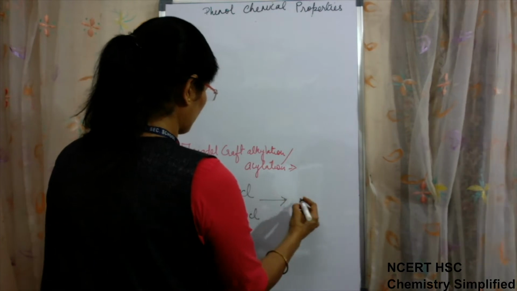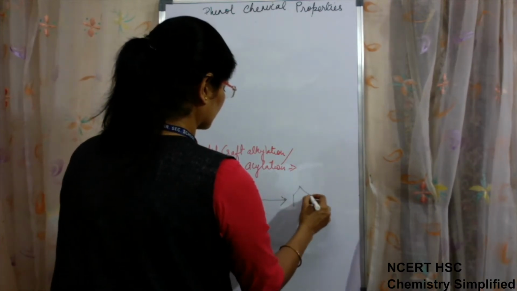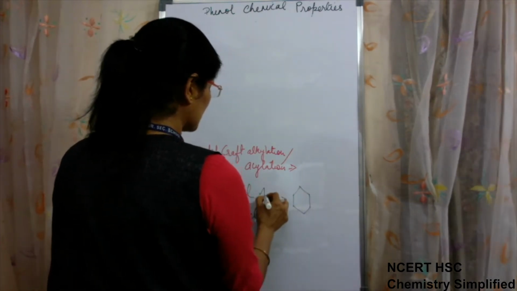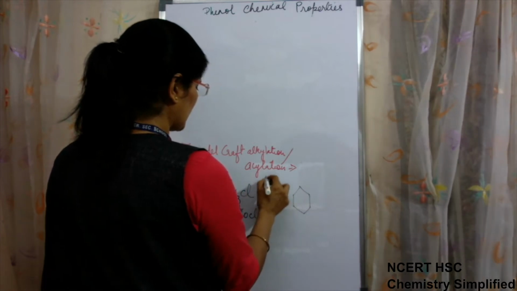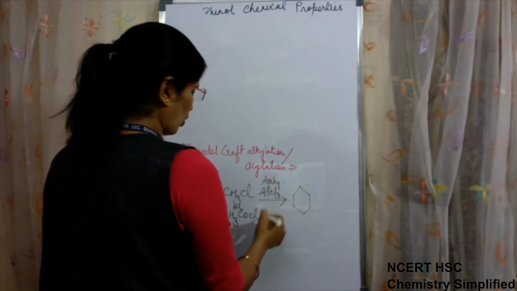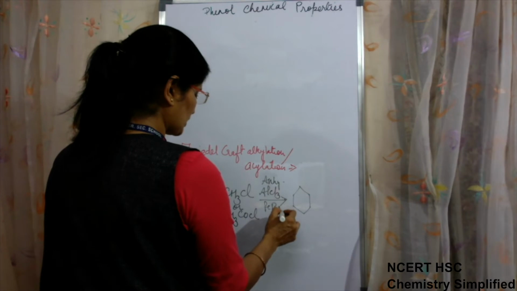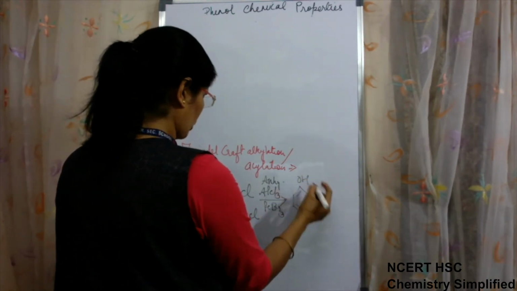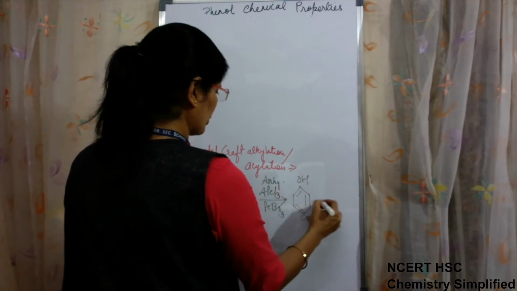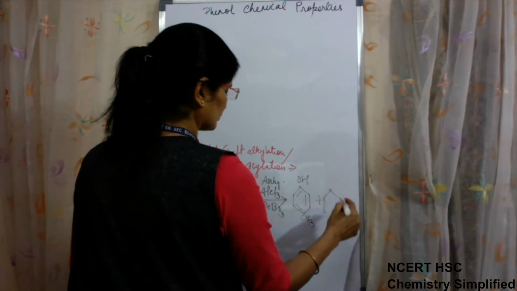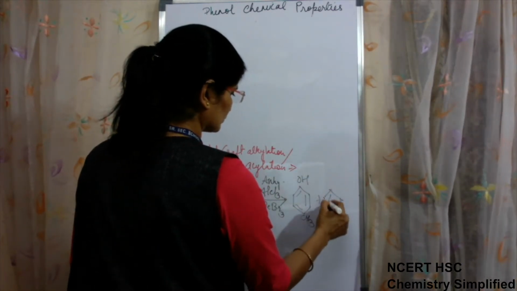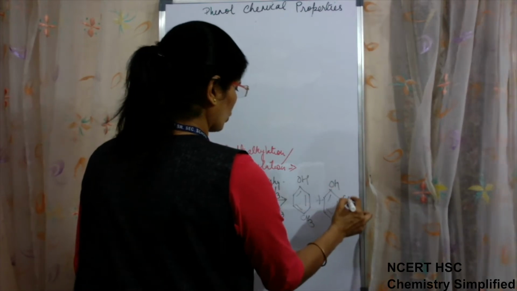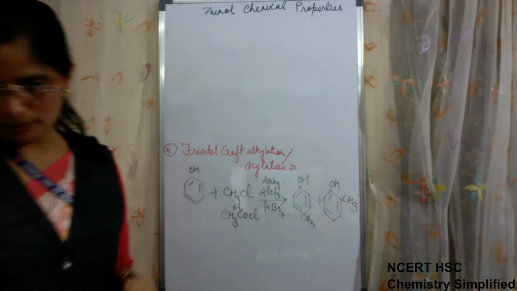Then the product will be formed in presence of anhydrous AlCl3 or FeBr3. On phenol, the CH3 group will be introduced on ortho and para position,